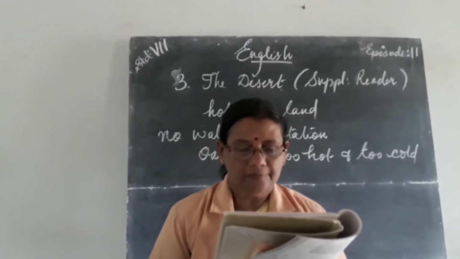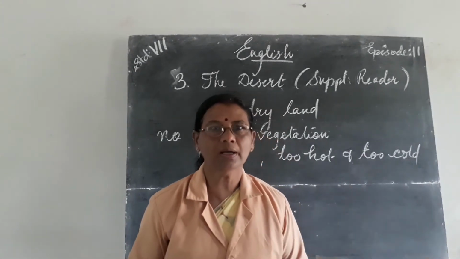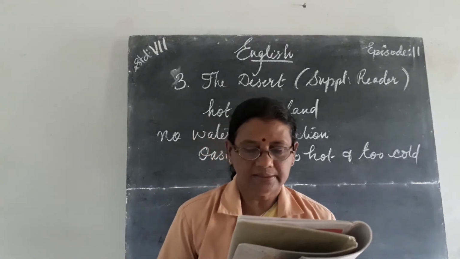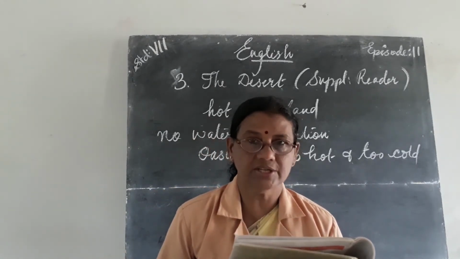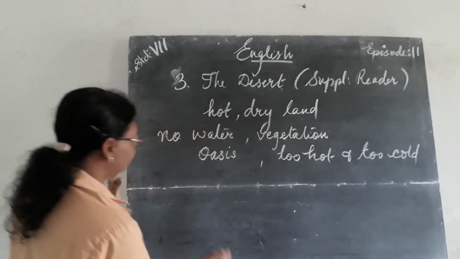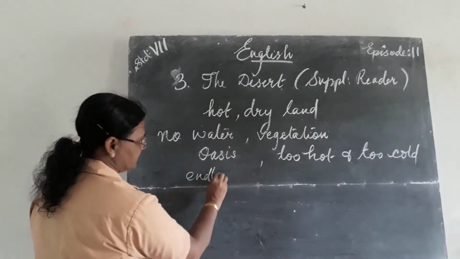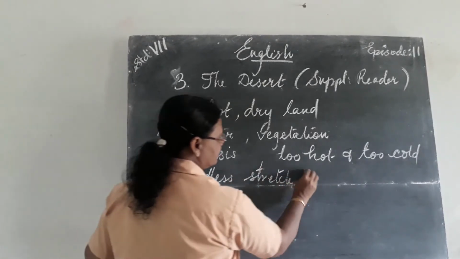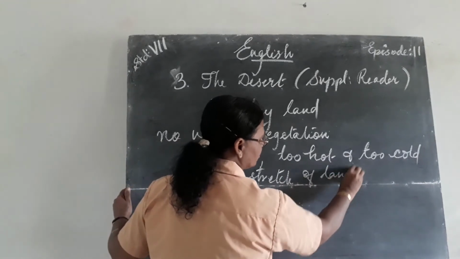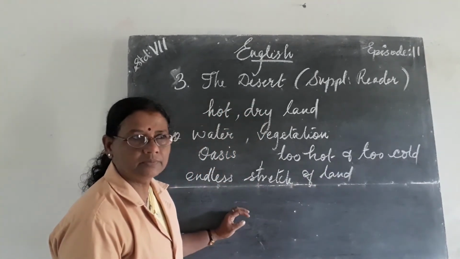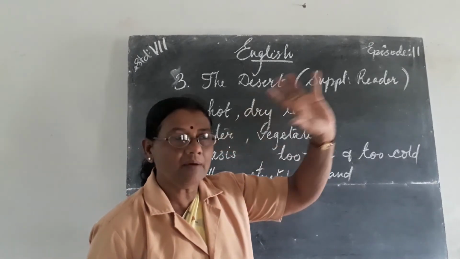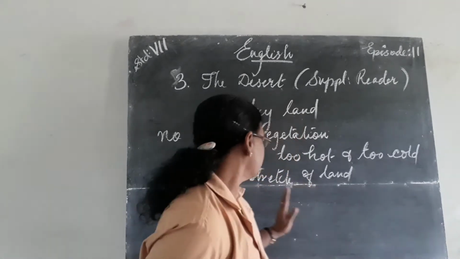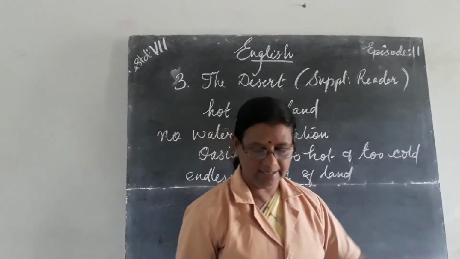The popular belief, popular meaning ordinary, what everyone believes a desert is, is that it is an endless stretch of land. Endless stretch of land means what? As far as our eyes can reach, we can see only a stretch of land, only the land. Understood?